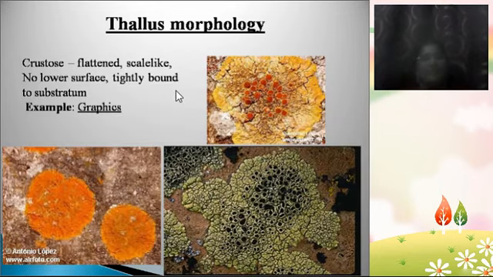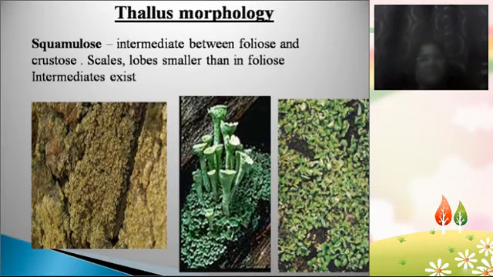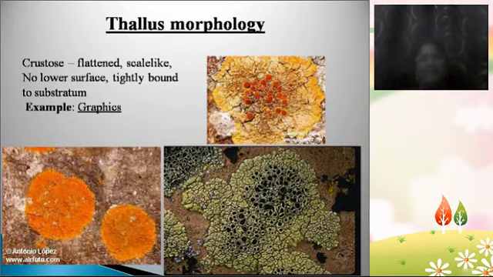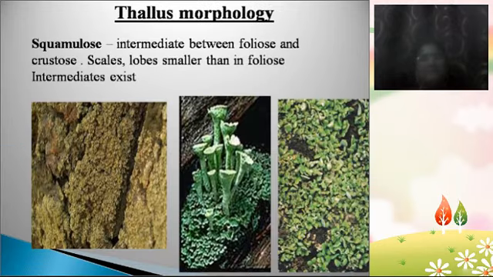And the next type of lichens is crustose lichens, and they generally appear among the rock crevices or on the surface of the rocks. These lichens have a flattened, scale like structure, and they do not have any lobes. They do not even have a lower surface, and they are tightly attached to the rock substratum. Example, Graphis. Next is thallus morphology, here squamulose lichens.